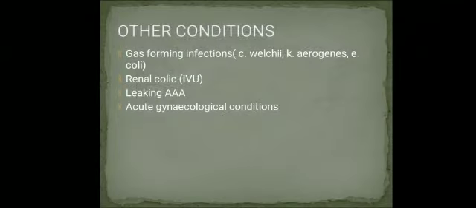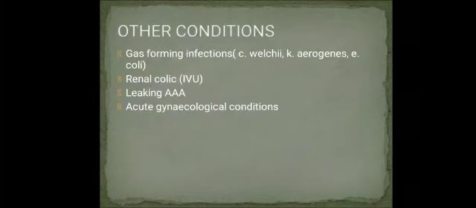So what are the other conditions causing acute abdomen? Gas-forming infections due to Clostridium welchii, E. coli, renal colic, which can be diagnosed on IVU, leaking abdominal aortic aneurysm, and acute gynecological conditions.